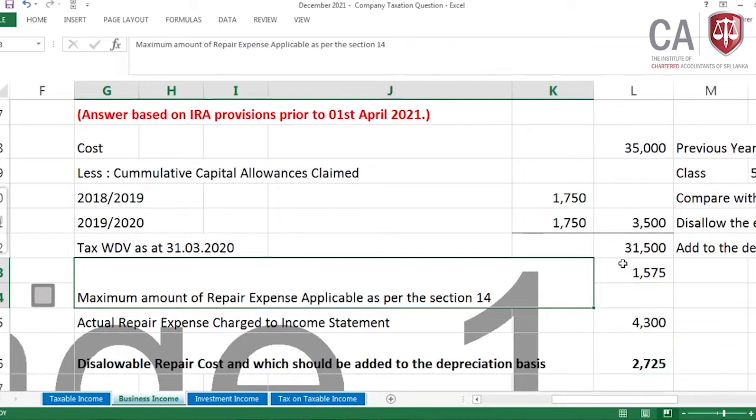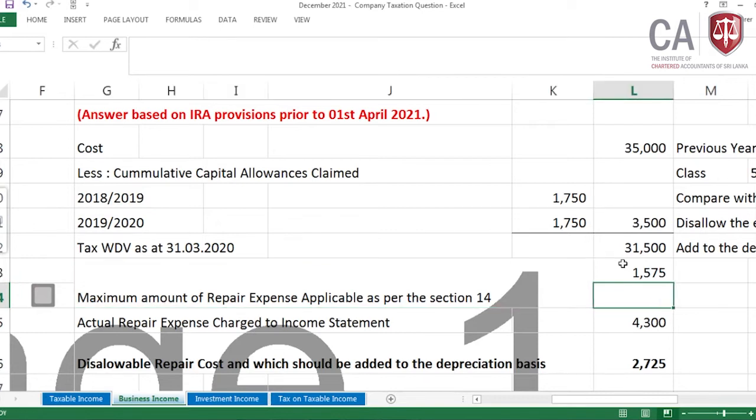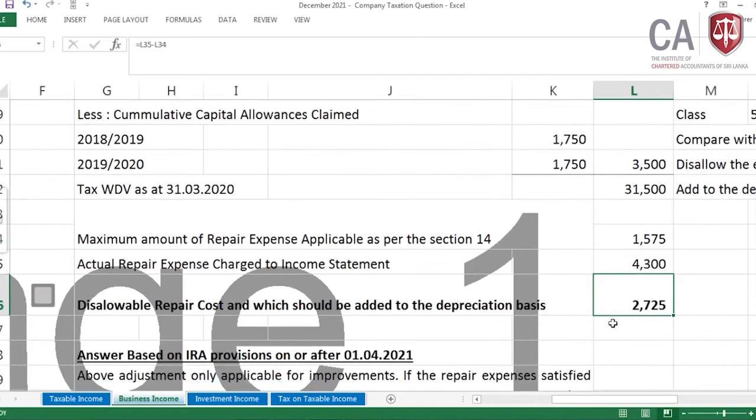We need to take 5% of the previous year's tax written down value, then the maximum amount of repair expense applicable under section 14 is 1,575. Then the actual repair expenditure is 4,300. There is a gap. Then the allowable repair cost, which should be added to the depreciation basis, is 2,725. Now this is the provision prior to 1st April 2021.